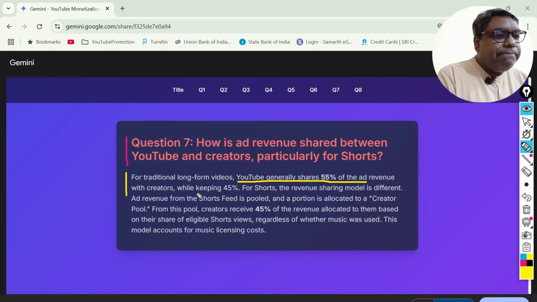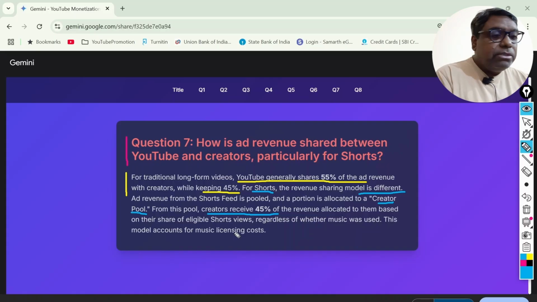And at the same time, YouTube will keep only 45%. If you come to Shorts videos, the revenue sharing mode is different here. What is that? Ad revenue from the Shorts feed is pooled and a portion is allocated to a creator pool. From this pool, the creator receives 45% of the revenue.